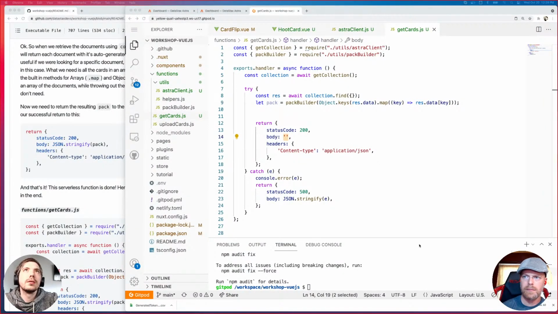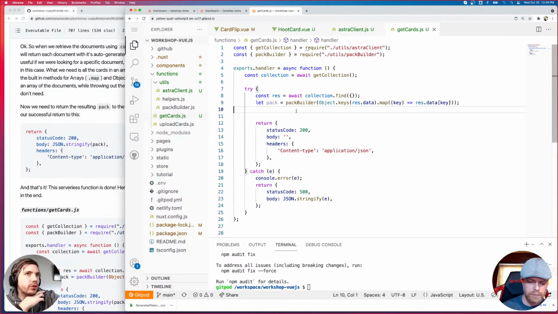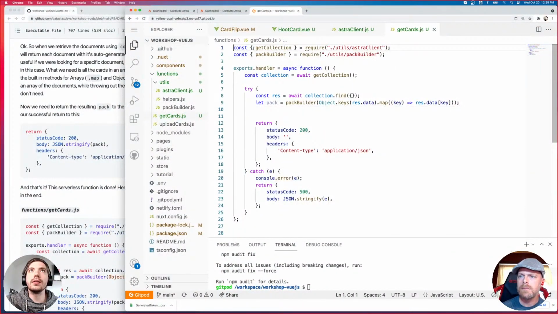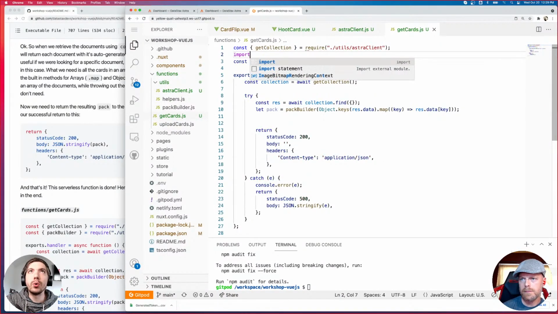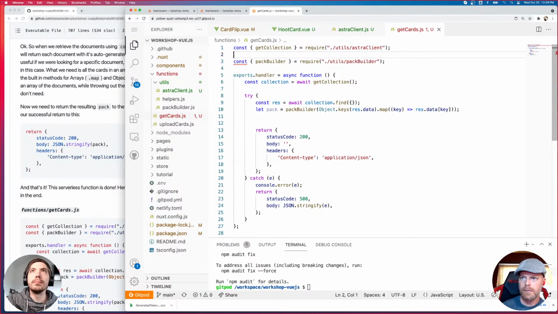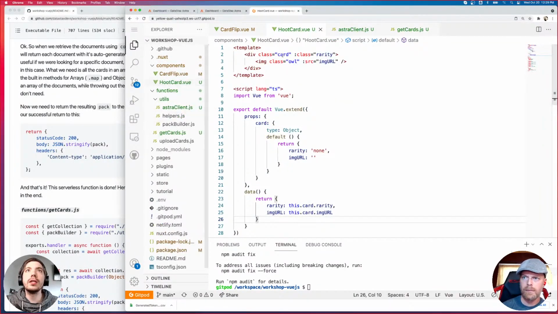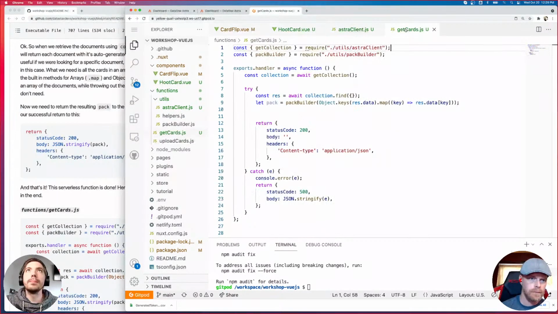So it's a different syntax, and I'm fairly certain that the Node version we're using does not support ES6 syntax, which would be that import get collection. Right. So for those of you who are not on Discord, the question is, why are we using this line, const getCollection equals require that file over something like import getCollection from the file, like we would do in here, right?